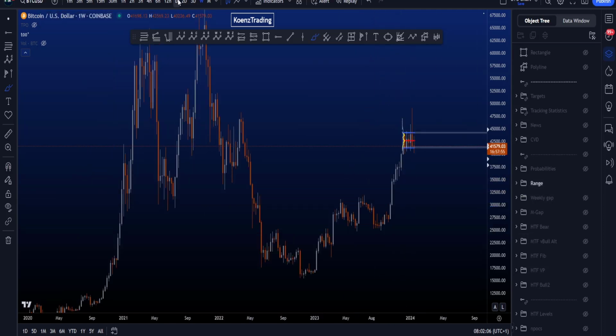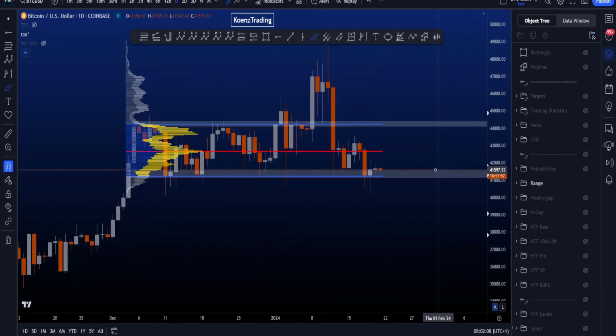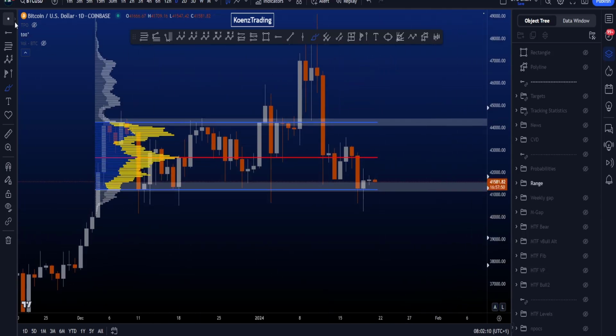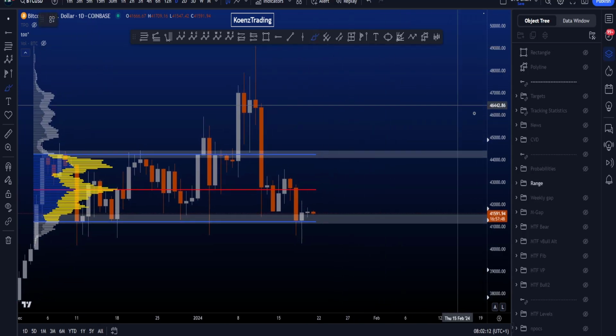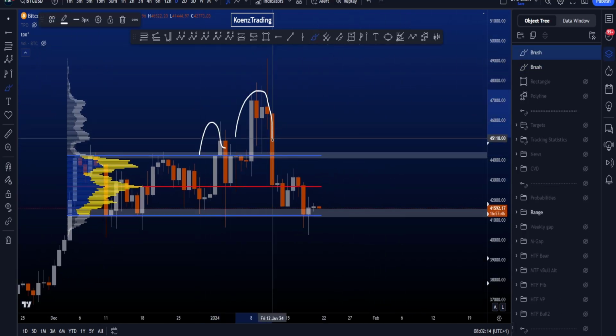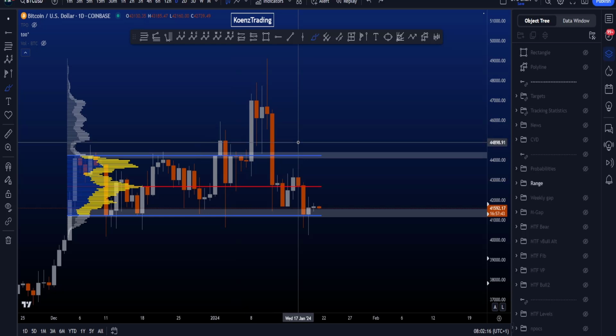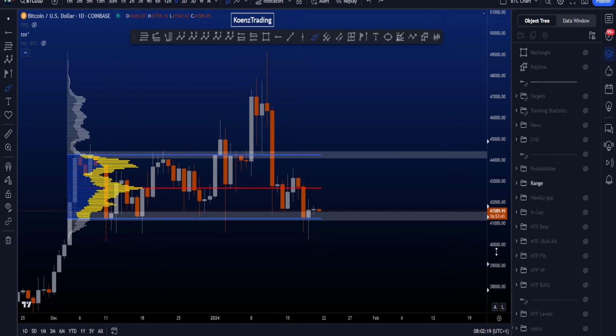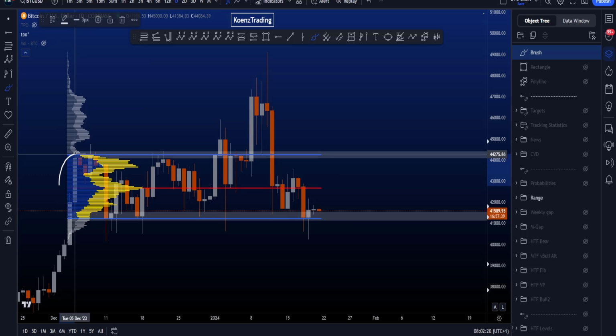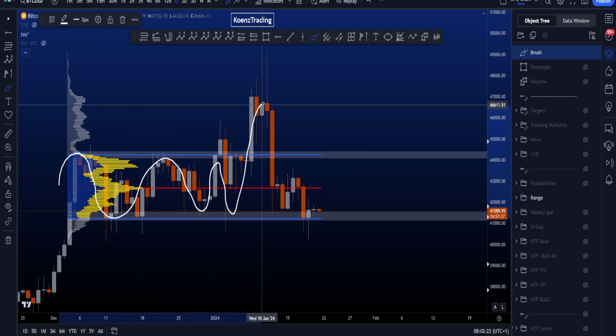If I go to the daily chart, then you can see we are still inside this range. It has been an incredible range over here. Of course, we have the deviations. As explained, we can expect that on the weekly time frame as well, potentially, right? But nonetheless, this range has been quite incredible. Down, up, down, up, down, up, deviation.